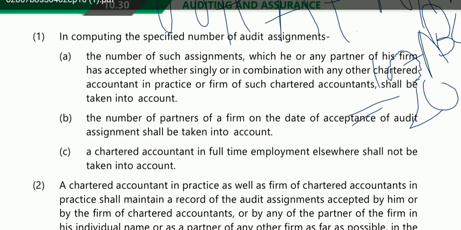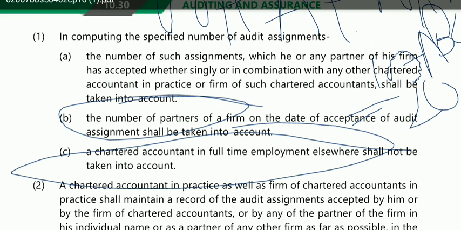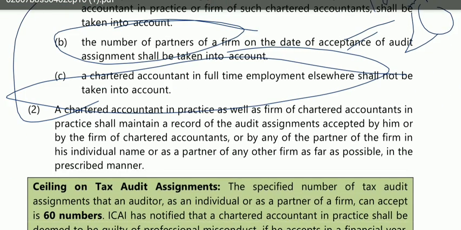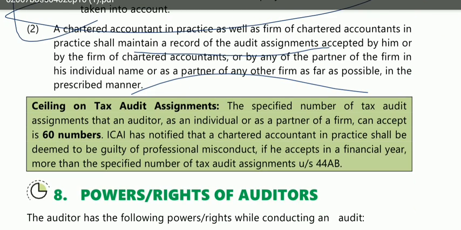Okay. Now the number of partners of a firm on the date of acceptance of the audit assignment shall be taken into account. You should take into account the number of partners to calculate the ceiling limit of that particular firm. So what is to be taken into account? Number of such assignments per person, number of partners in a firm, and a chartered accountant in full-time employment elsewhere shall not be taken into account. Okay, so these three things you have to keep in mind. Now, a chartered accountant in practice as well as a firm of chartered accountants in practice shall maintain a record of audit assignments accepted by him or by any other partner, in the prescribed manner.